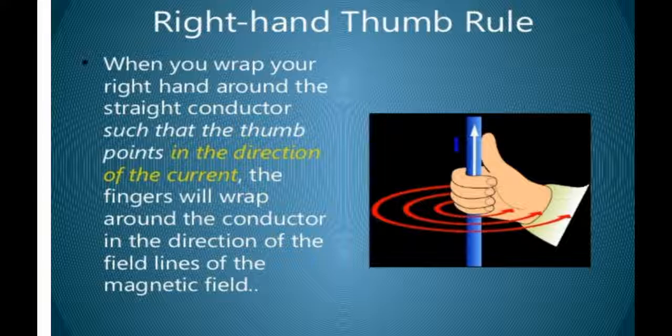We have one more rule which we call the Maxwell corkscrew rule. In the Maxwell corkscrew rule, the forward motion of an imaginary right hand corkscrew is in the direction of the current through a straight conductor. Then the direction of rotation of the thumb gives the direction of magnetic field around the conductor. It means if you are holding a screwdriver in your hand, the direction in which it goes downwards is the direction of the current, and the way you rotate it to screw or unscrew gives the magnetic field lines around the conductor.